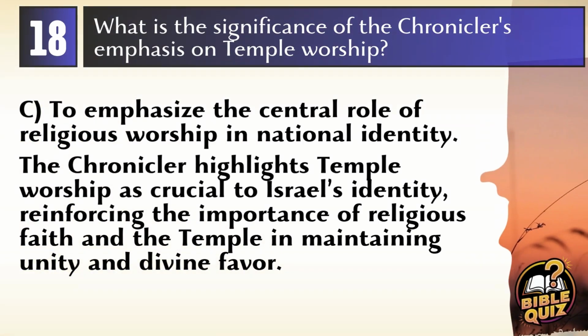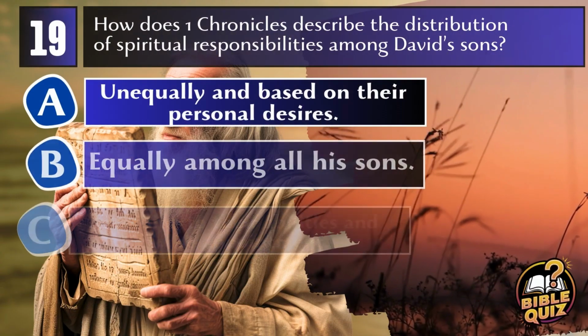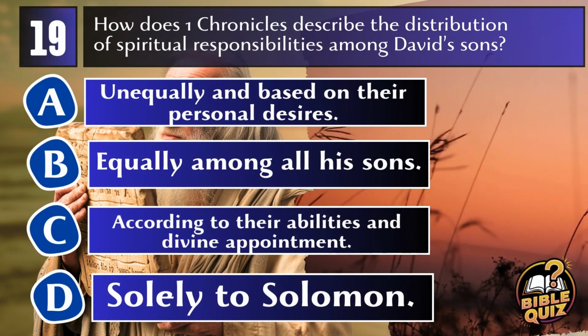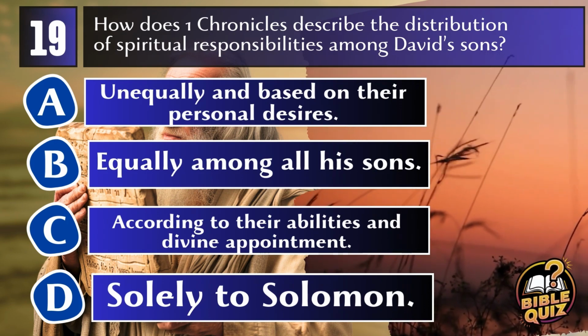Answer: C. To emphasize the central role of religious worship in national identity. The chronicler's emphasis on temple worship highlights its importance as a unifying element of national identity and spiritual life in Israel. It underscores the idea that proper worship and adherence to God's commands were foundational to the community's prosperity and divine favor. Question 19. How does 1 Chronicles describe the distribution of spiritual responsibilities among David's sons?